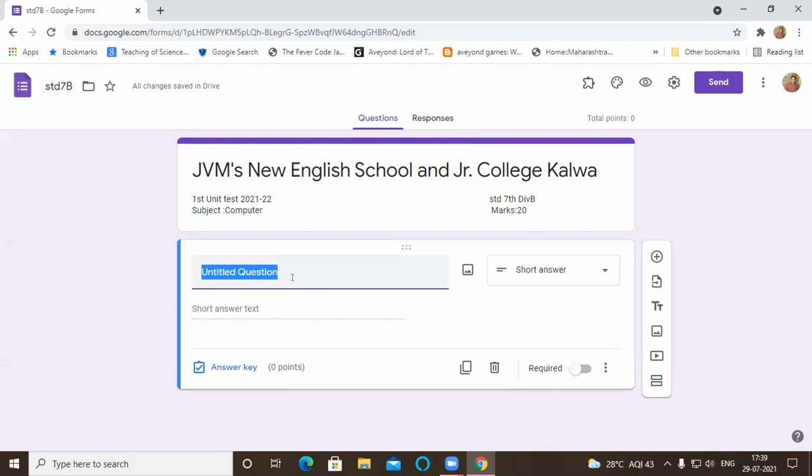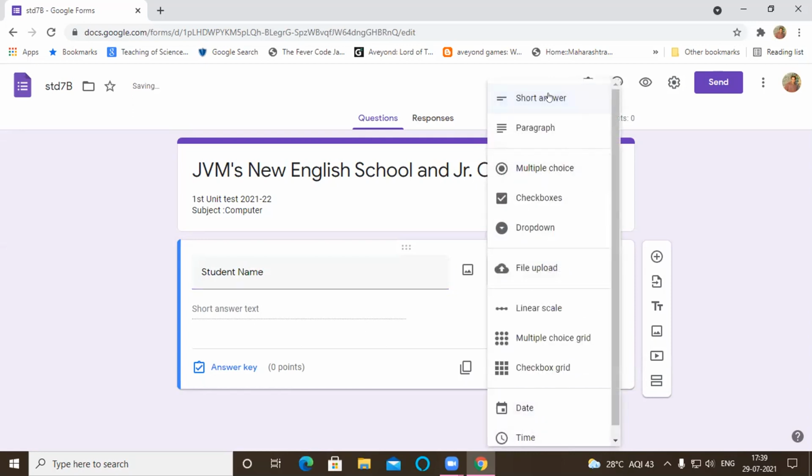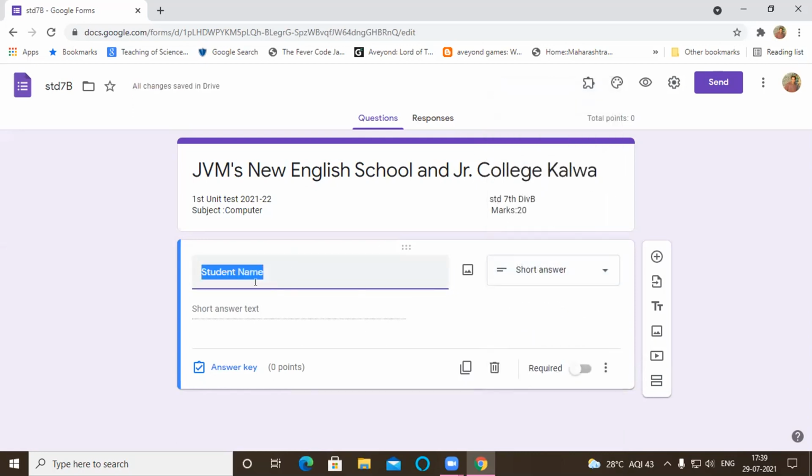Okay. So here we are going to write here student name. For the student name, I have taken the short answer design. I'll give the heading as student name, and below this students will write their name. And here we don't provide any answer key. No marks are there, and we can make this a required field.